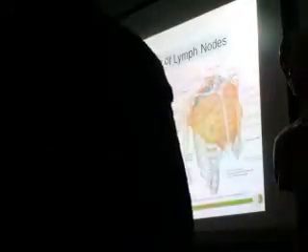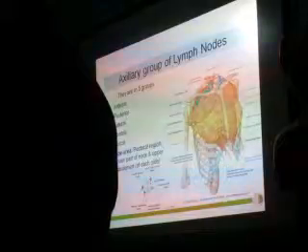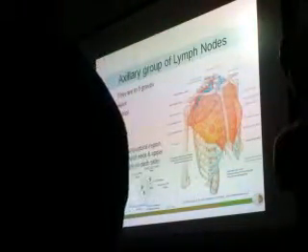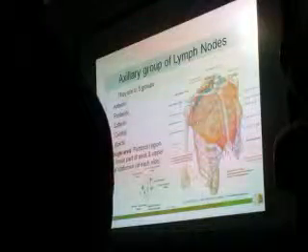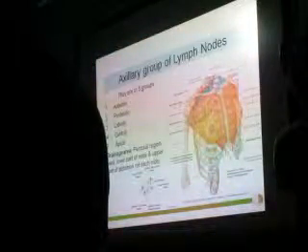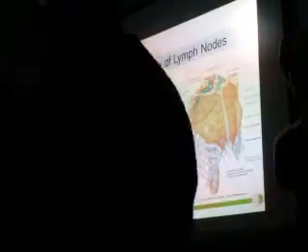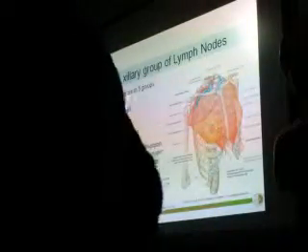Coming to the axillary group of lymph nodes, as you know already, there are 5 groups. One is the anterior near the pectoralis major muscle, so we have the anterior group on the anterior wall of the axilla. On the posterior side, we have the posterior group, and on the lateral side, near the humerus, you can feel the lateral group of lymph nodes. Then deep inside, you can see the central, and if you go from deep inside, it is called the apical.